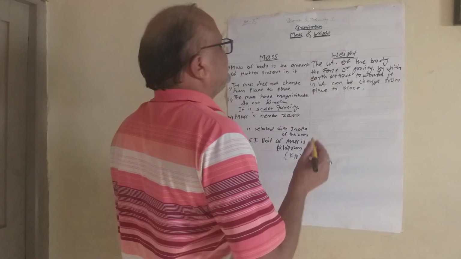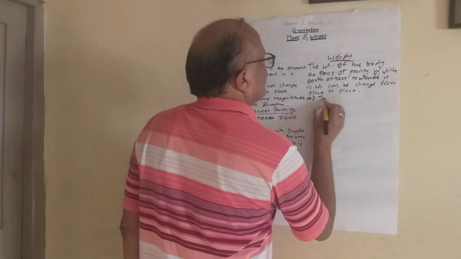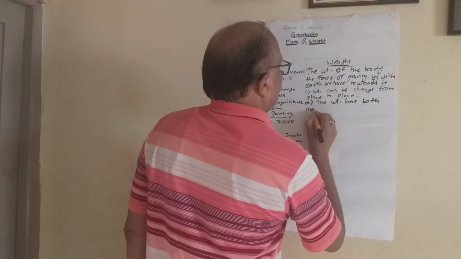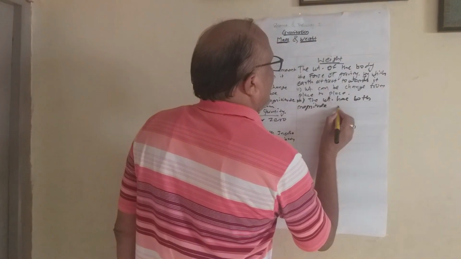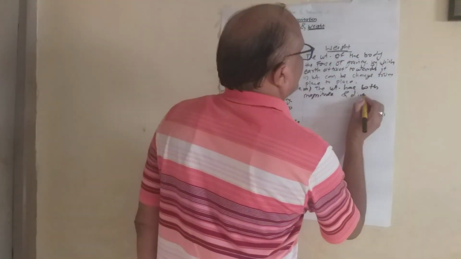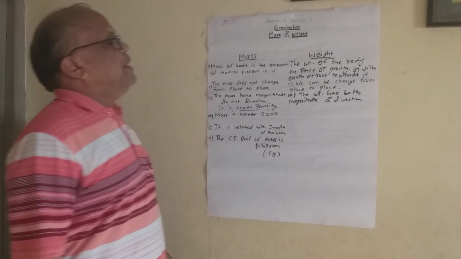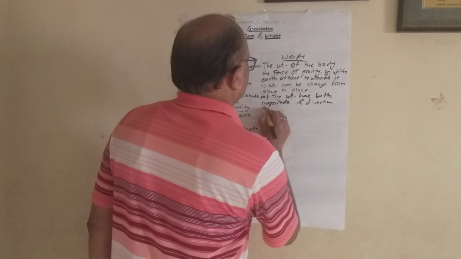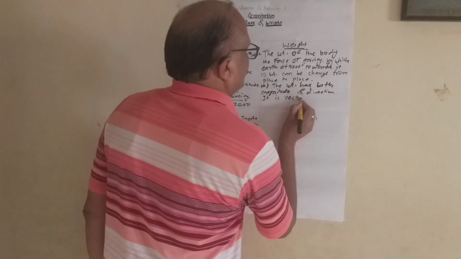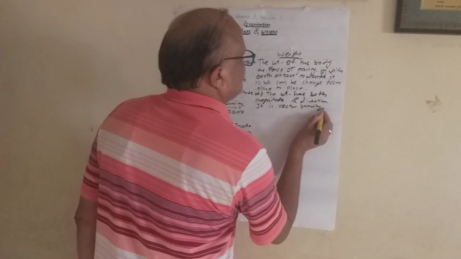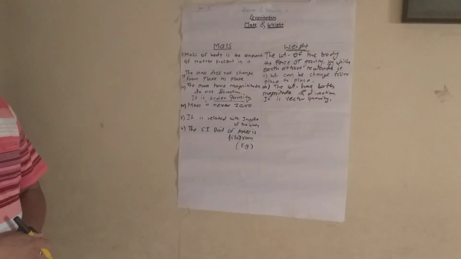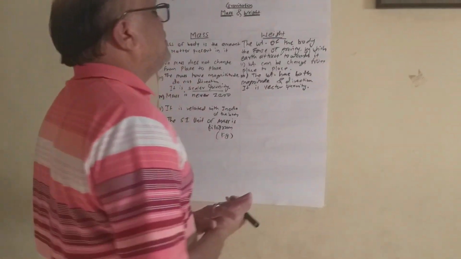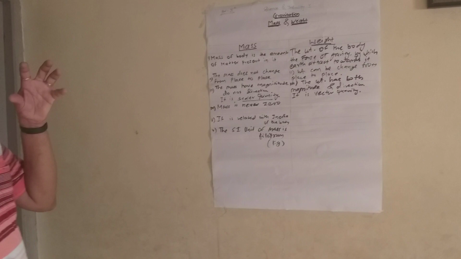The weight has both magnitude and direction. That's why it is vector quantity. In Marathi it is called as सदिश राशी. Because it is described by both magnitude and direction. That's why it is the vector quantity.